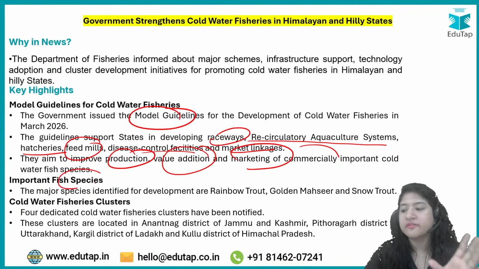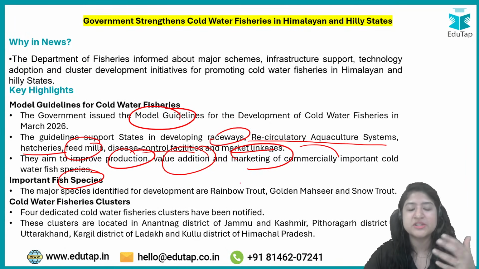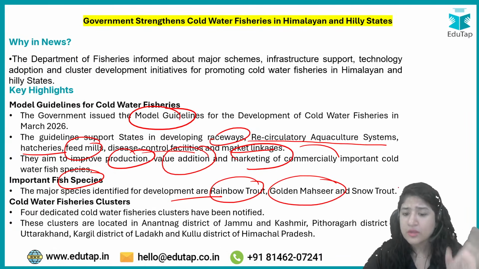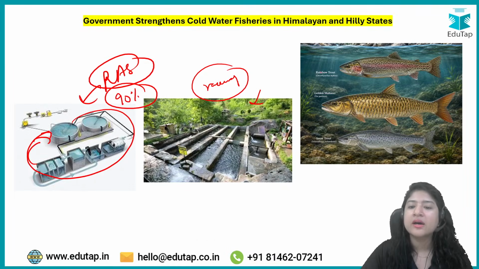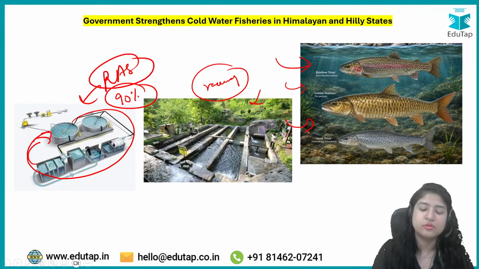What are the important fish species that exist? So major are rainbow trout, golden mahseer, snow trout. These are some major examples. Okay, like here, rainbow trout, you can see how it looks, golden mahseer how it looks, and snow trout how it looks.